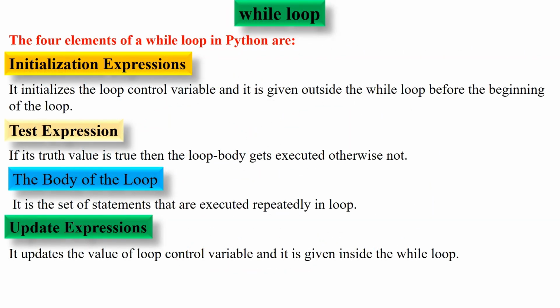The 4 elements of a while loop in Python are, initialization expression. It initializes the loop control variable and it is given outside the while loop before the beginning of the loop. Next one is the test expression. If its truth value is true, then the loop body gets executed, otherwise not. Next one is the body of the loop. It is the set of statements that are executed repeatedly in the loop. Last one is the update expression. It updates the value of the loop control variable and it is given inside the while loop.